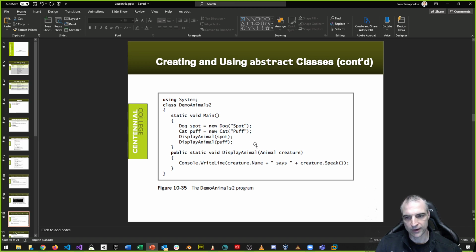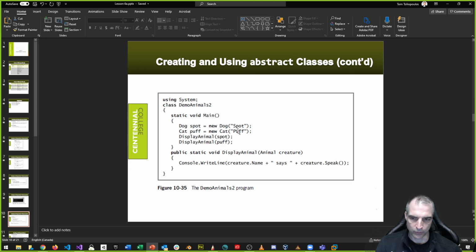And this, my friends, is the power of using abstract classes. You don't know what type of animal you want to use. Maybe it's going to be the dog, maybe it's going to be the cat class. You have no idea which one, right? But you know that one of these two animals, dog or cat, as an example, is the thing that this method takes. One. You don't know which one.